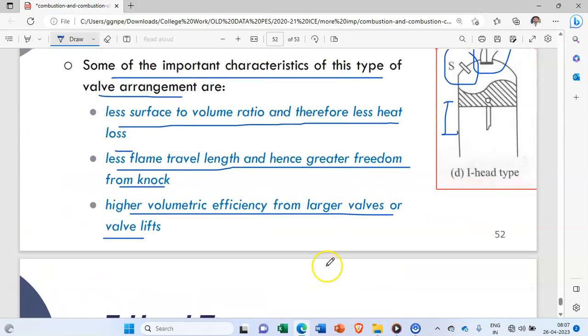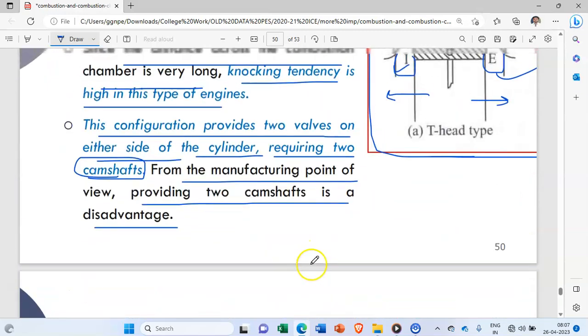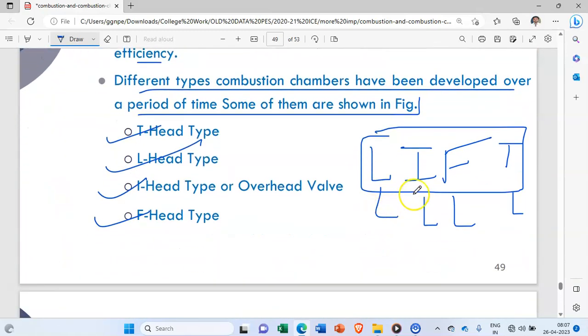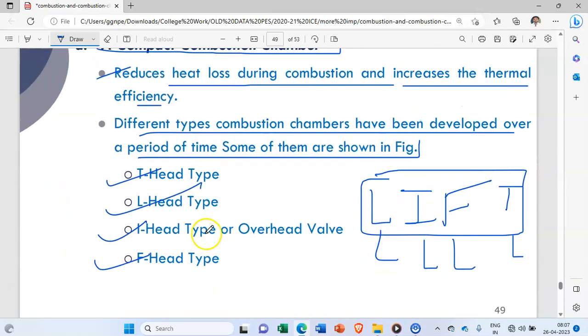So I hope you understand the types of combustion chambers that are used in the SI engine. Okay, so just remember the word lift, L-I-F-T. Okay, and just you have to remember the sequence, T-L-I-F.